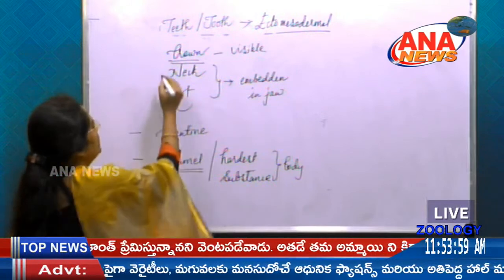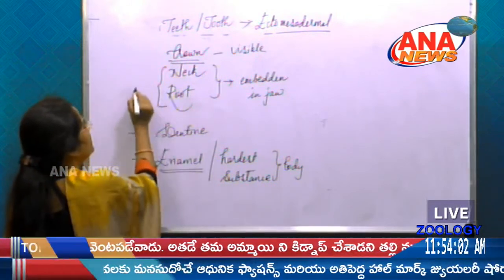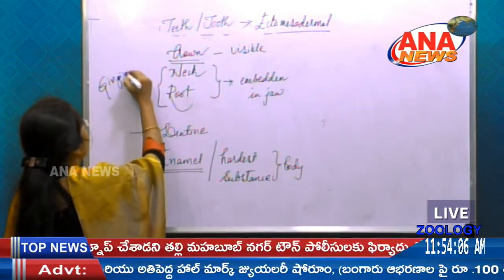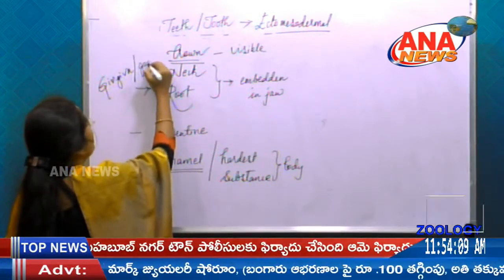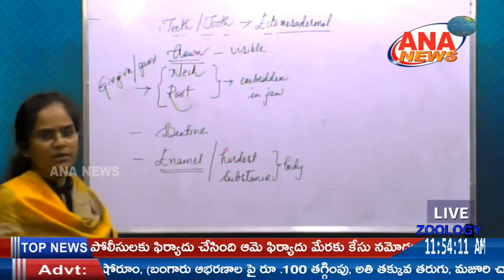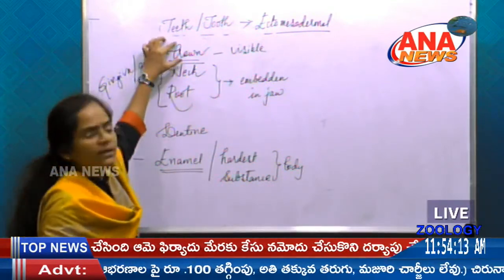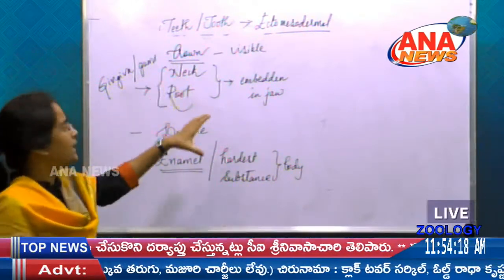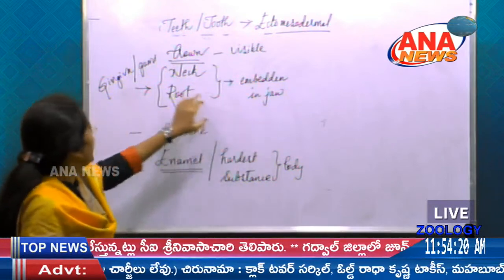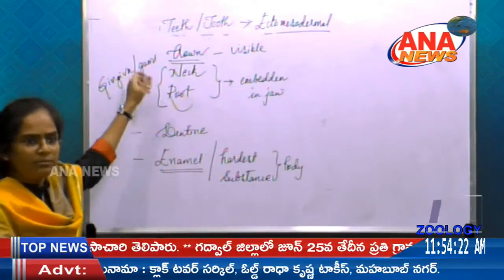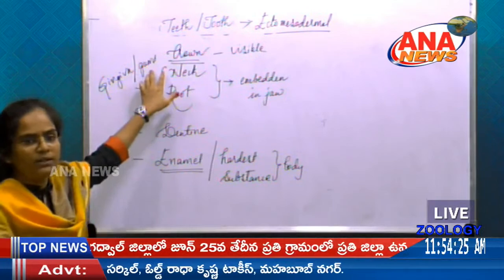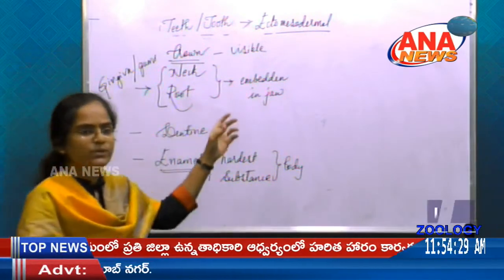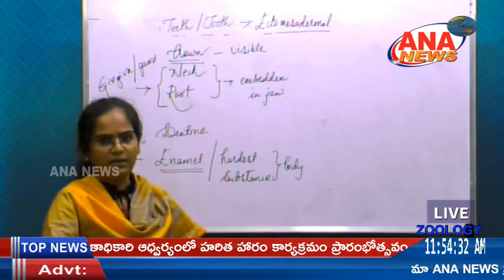And next here, neck and root of the teeth are being covered by gingiva, nothing but gums. So here only crown can be appeared, whereas the neck part and the root part will be totally embedded in the jaw, and these are enclosed by gingiva here. So in general terms you can call this as gums. So this is all about the basic things which we can study about the teeth here.